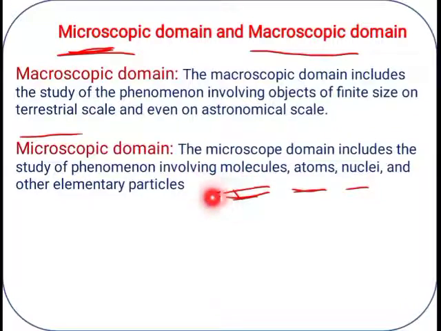So it is very difficult for us to study some particles, even by using instruments. Elementary particles, radius, mass, etc. All of them come under what? Microscopic domain. Micro means we cannot see these particles with our naked eyes, and the measurements are very difficult.